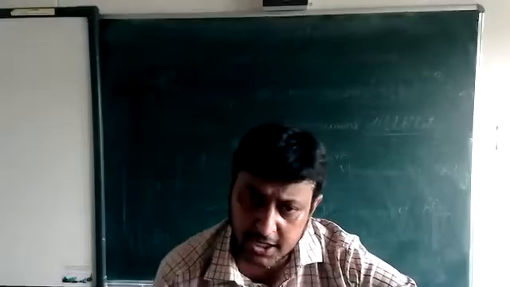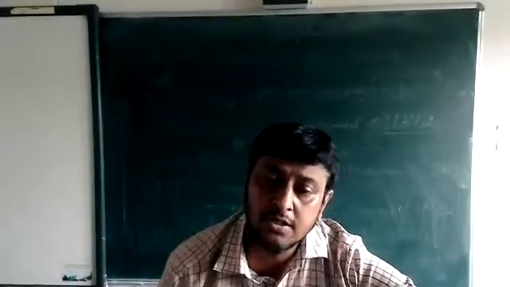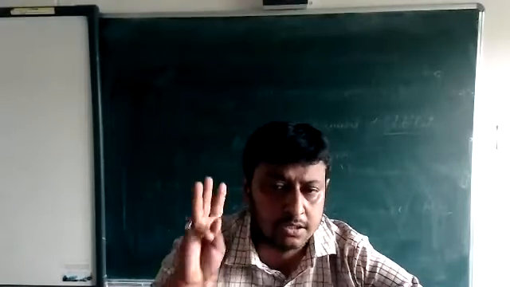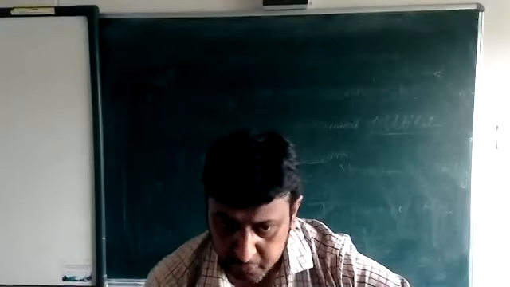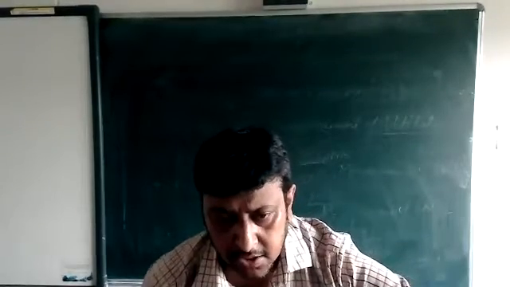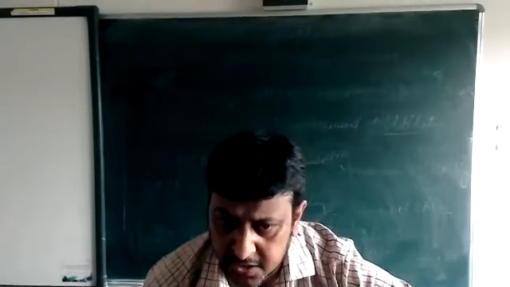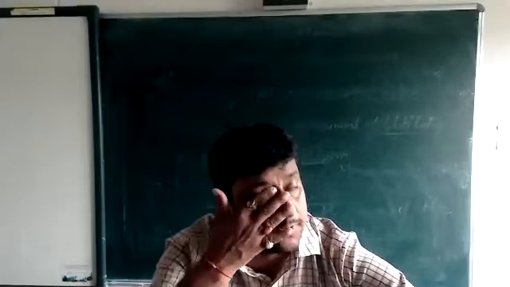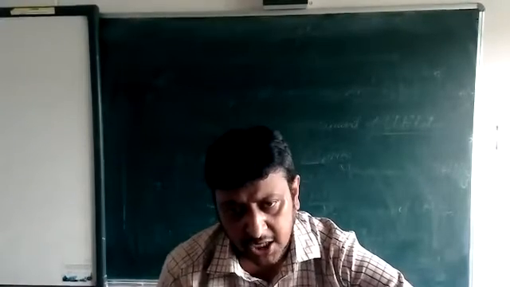Okay, beta. Clear? All three is clear. Natural personal account. Next, artificial personal account. Third, representative personal account. We are the person, the name of person. If the account relates to a person's name, then it is a natural personal account. If the account is related to the name of a business, firm, company, that is the artificial personal account.